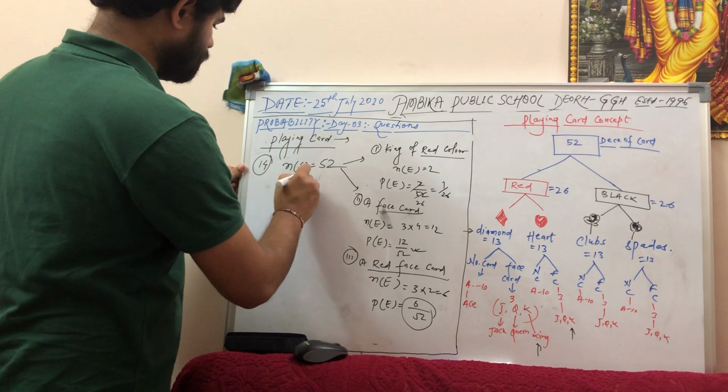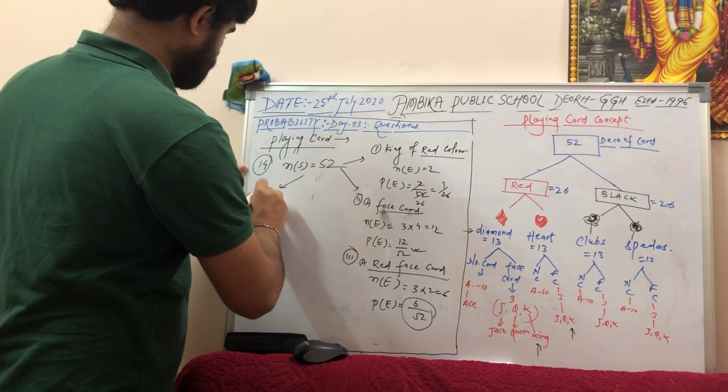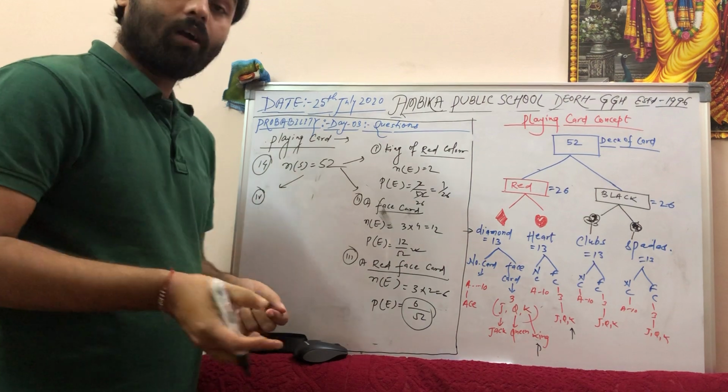Fourth question. Fourth part is the Jack of Hearts.